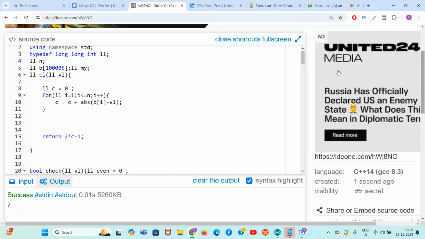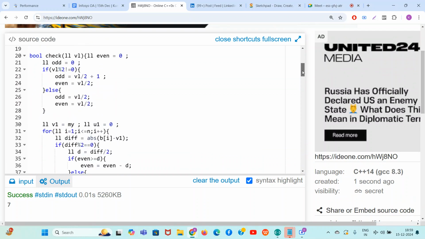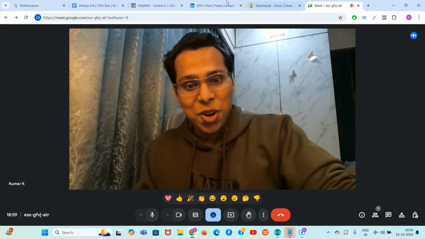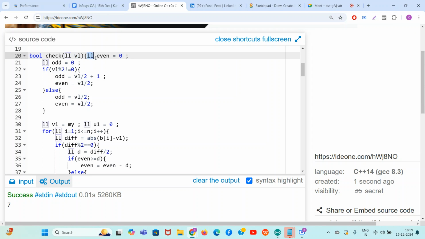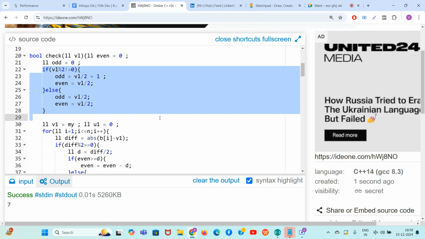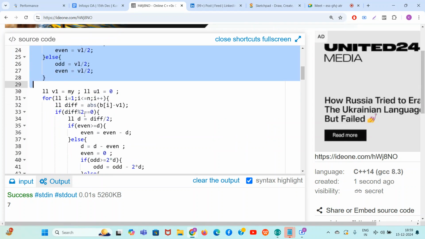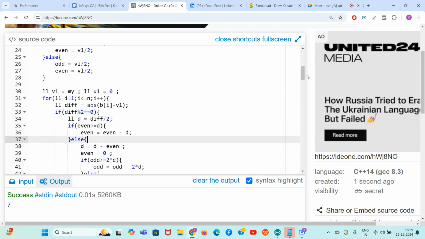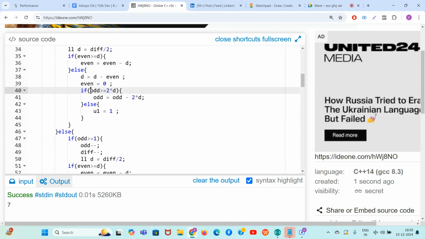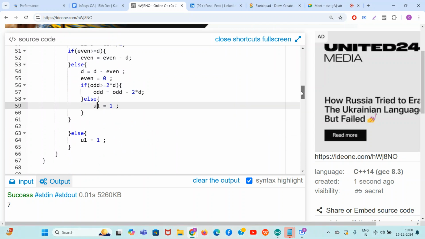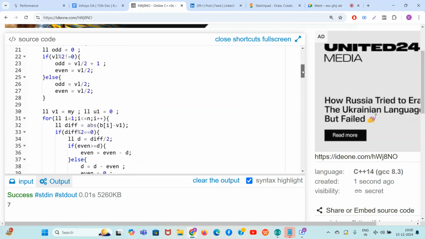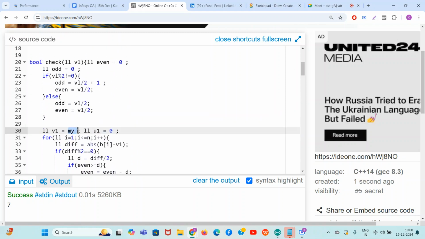How do we check? See, the check function is a little big. Don't get stressed out. Infosys OA problem, obviously it will be super difficult. So the check function is this, guys. Whatever t value is given, first calculate how many even operations you can do, how many odd operations you can do. Then travel through the whole array. If the difference is even, you can see first I'm exhausting even operations, then odd operations. If the difference is odd, making sure at least one odd operation is there, then again exhausting even operations, odd operations. So this I have done for making all of them equal to the maximum element of the array.